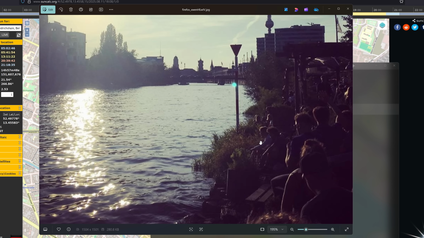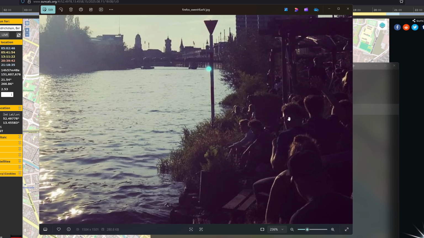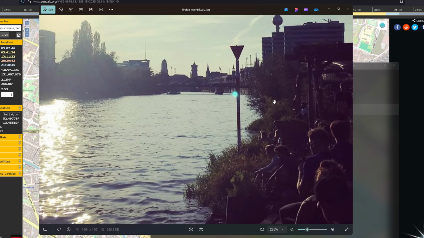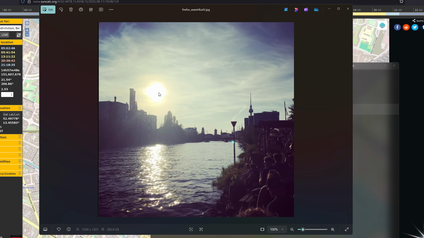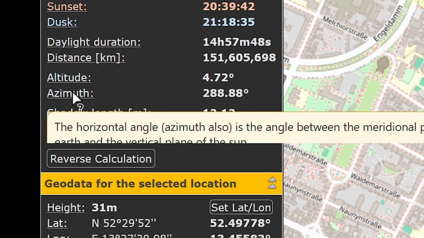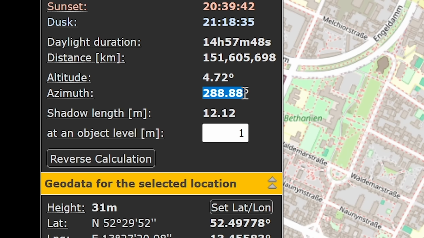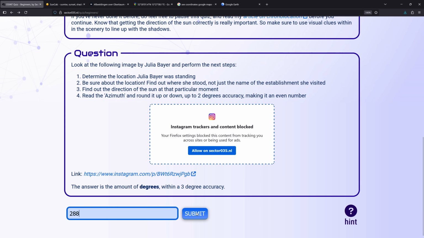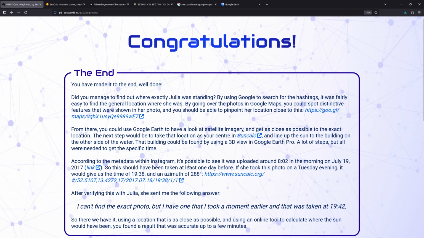But from the time, this looks to be summertime. People are wearing sunglasses and t-shirts, which means it's not winter. And the vegetation looks like it's summer. In the summer in Germany, the sun is about here at what? Like 8 p.m. Let's put it there. And now we get the azimuth 288. If this is the answer, I'm going to be very surprised. It is!